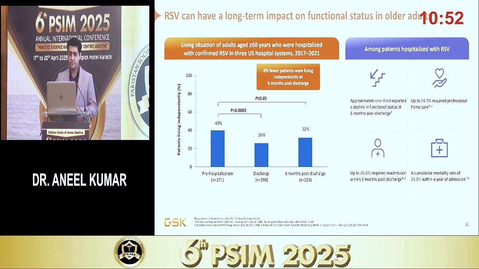Up to 24.5% required professional home care. Up to 26.6% of patients required readmission within 3 months of discharge, and a cumulative mortality rate of 25.8% within the year of admission. I think these are quite staggering numbers.